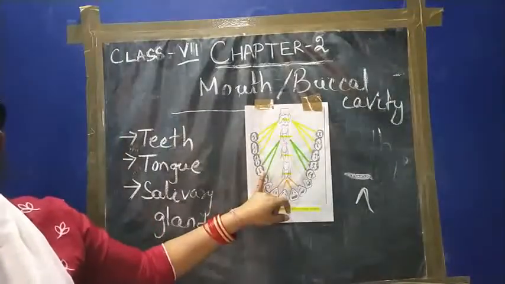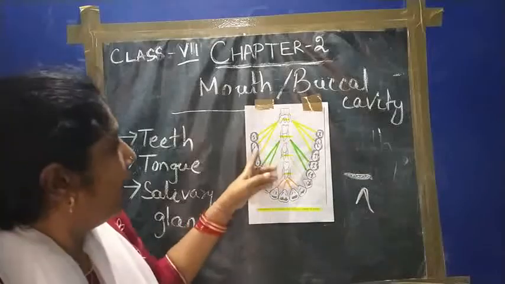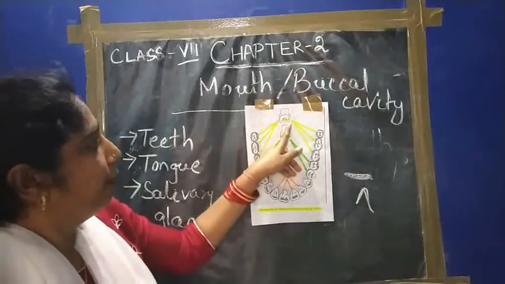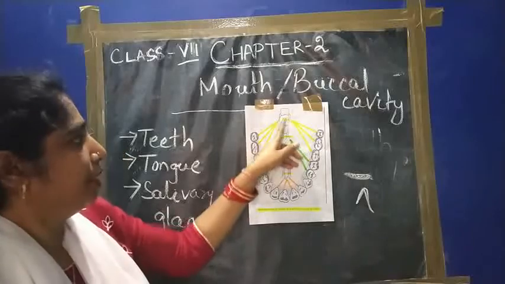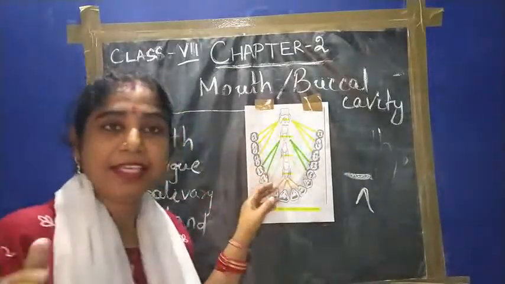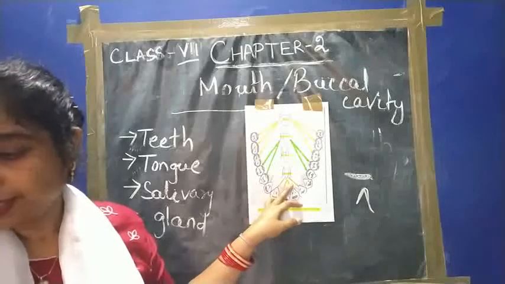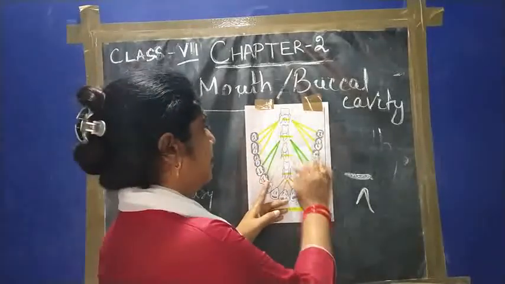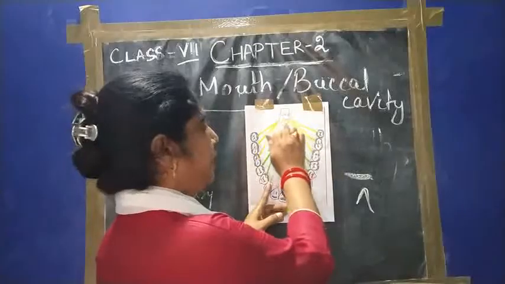Next is the molar. This one is the premolar and these are the molar teeth. These teeth are flat and are meant for grinding the food. Their number is 6, and these are meant for grinding.